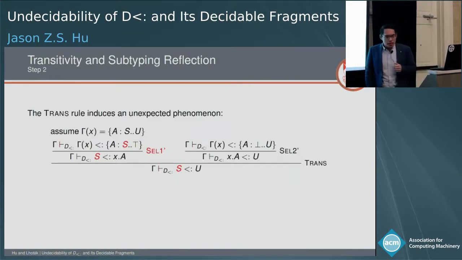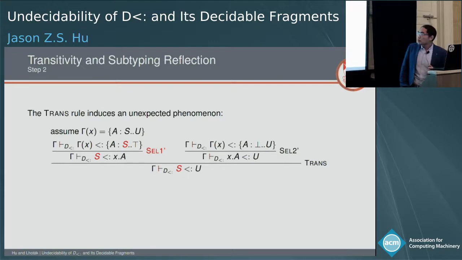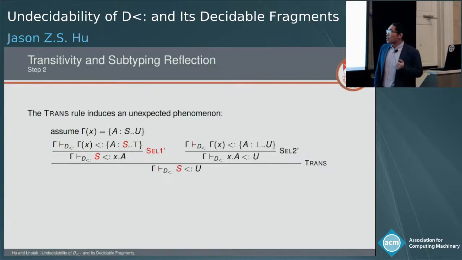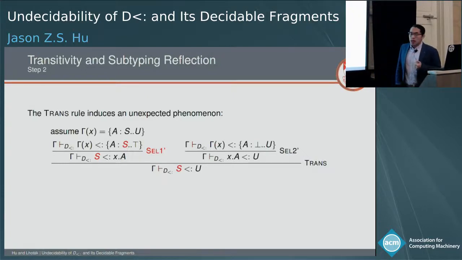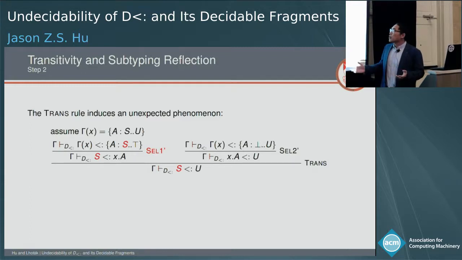In our second step, we're trying to restrict the trans rule. The trans rule appears to have a very tight relation with this very unexpected phenomenon. So let's see. Here we assume X is bound to a type declaration with S being the lower bound and U being the upper bound.